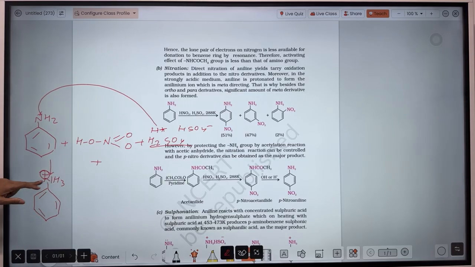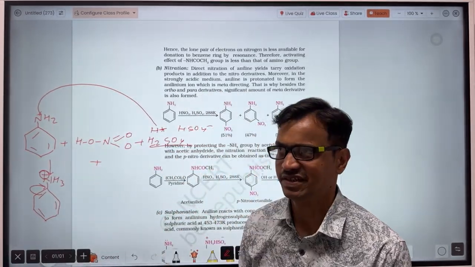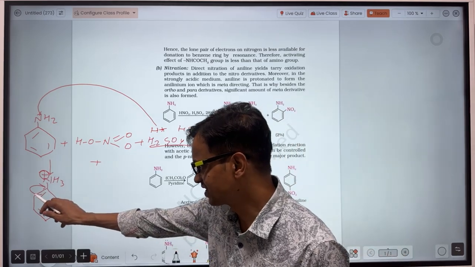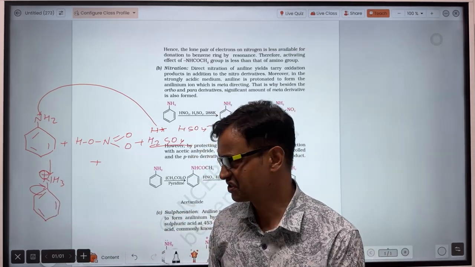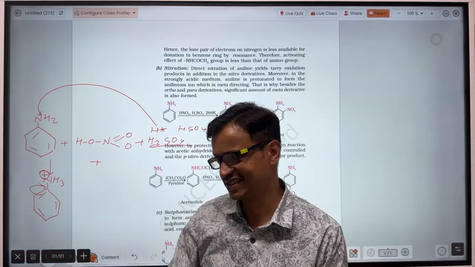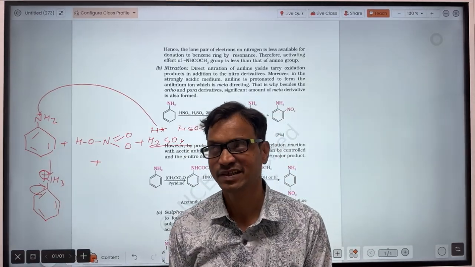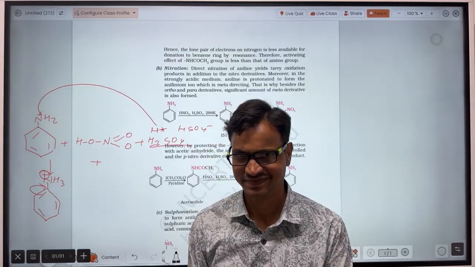Now there is a positive charge on the nitrogen, so it will attract the pi electron towards itself. So NH3 plus will withdraw the electron from the benzene. As a result, the electron cloud density at the ortho as well as the para position will decrease, and hence NH3 plus will act as a meta directing group.